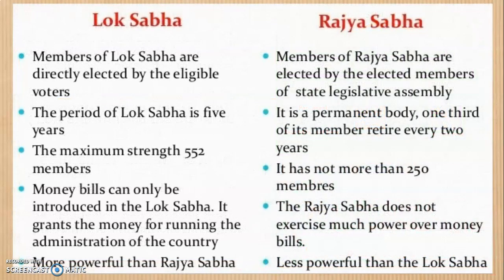Now this is an extra knowledge part which I have given for you to understand in more detail what you mean by Lok Sabha and the Rajya Sabha. I have given in detail how many members are there in Lok Sabha, how many members are there in Rajya Sabha, and for how long the two bodies last. Lok Sabha is there for 5 years, and the Rajya Sabha is a permanent house, but 1/3 of its members retire after every 2 years and new members join. So it is a permanent house, but Lok Sabha keeps on changing. The people in the Lok Sabha change after every 5 years, when elections take place.